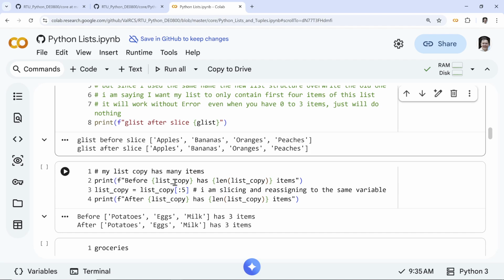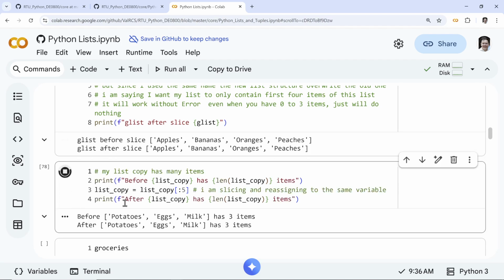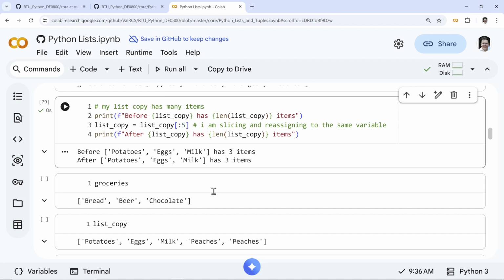So my list copy. Do I still have list copy? I forgot that I have. Oh, it has three items. So it's still going to be three items basically. In this case, five, but actually three items. So groceries.